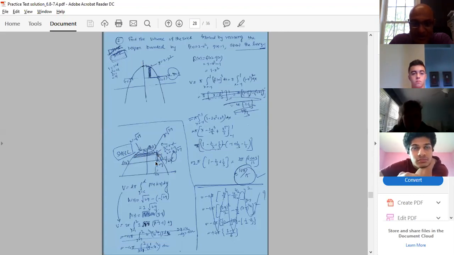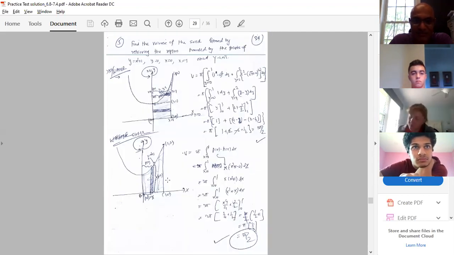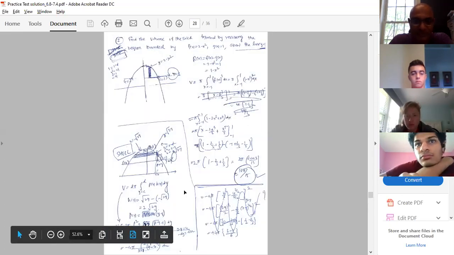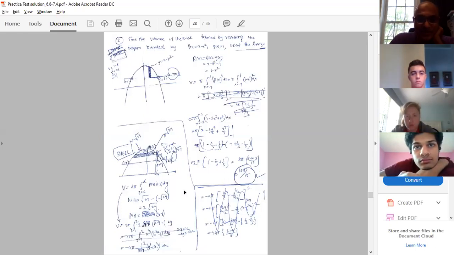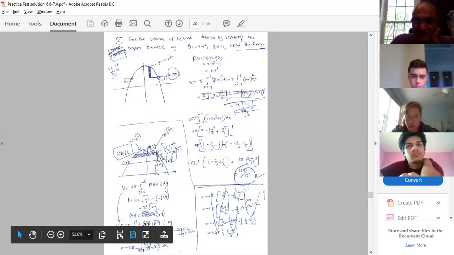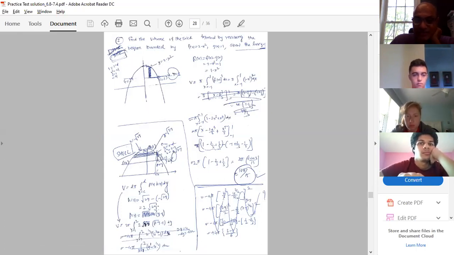Py is equal to... So Hy is nothing but the most right to the most left part. That means here it is x equal to square root of 2 minus y minus x equal to negative of square root of 2 minus y. So minus and minus will become plus. Look at here, it is 2 times square root of 2 minus y. So that is my Hy. And what is my Py, guys?